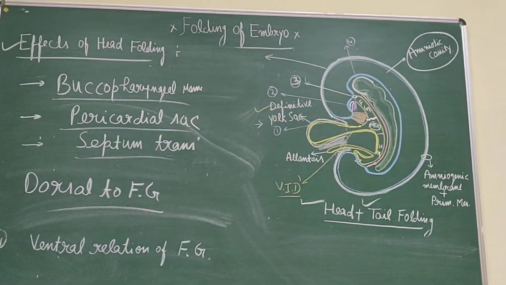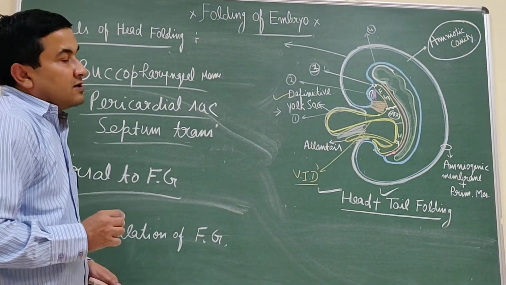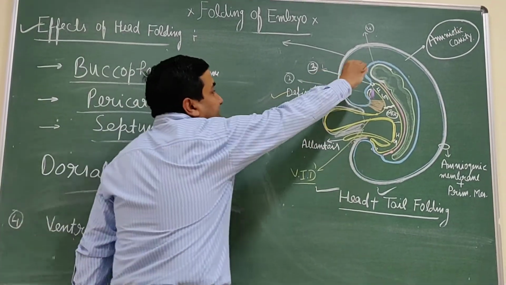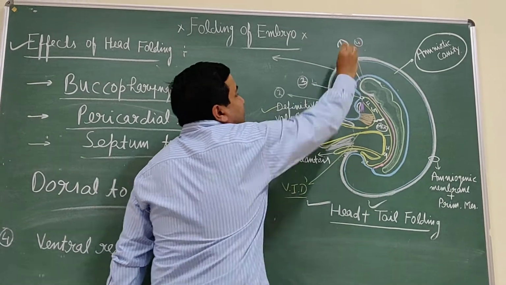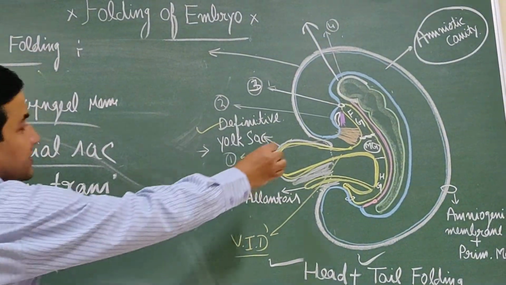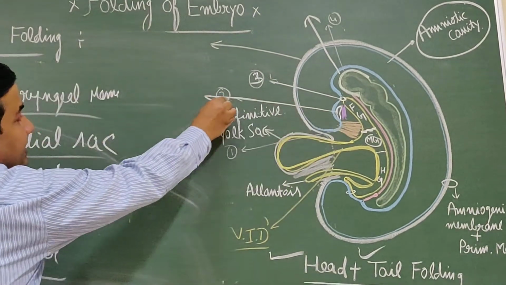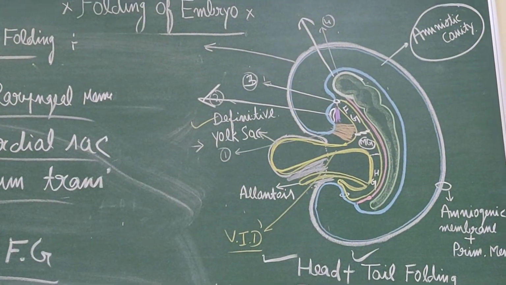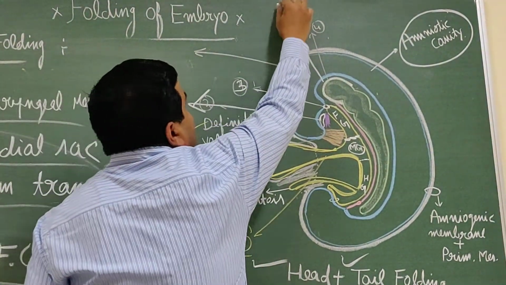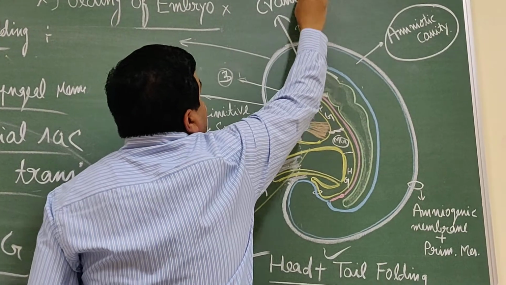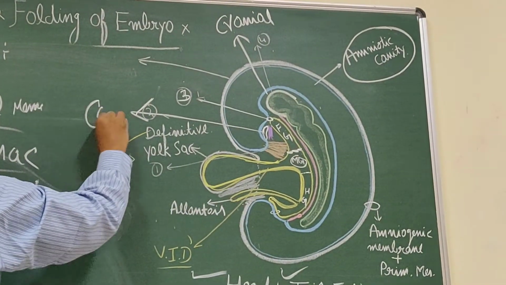So, if you see, in future two bulgings will form. One bulging is this, the developing brain, and the second bulging is this one, the developing pericardial sac. There are two bulgings: the cranial bulging and the caudal bulging.